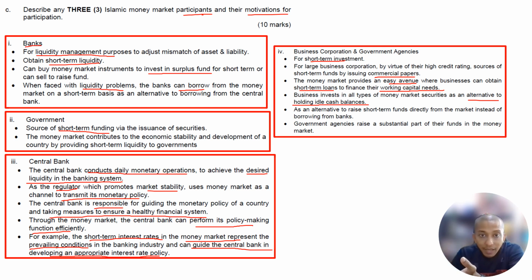This is what we call idle cash balance, right? They borrowed money for construction, but they didn't use it for construction yet. They are going to use it after 6 months. So therefore, the period is short. So what they can do with this short period of time is invest. Where can they invest? In the money market, because the money market is short term. All right. So as an alternative, they raise short-term funds directly from the market instead of borrowing from the bank. Government agencies raise a substantial part of their funds in the money market. All right. So that one is for the previous semester.